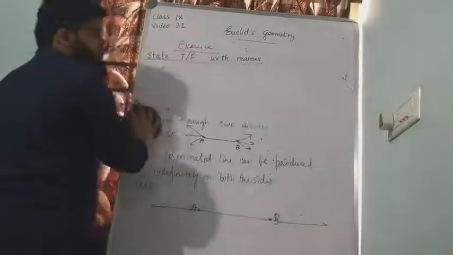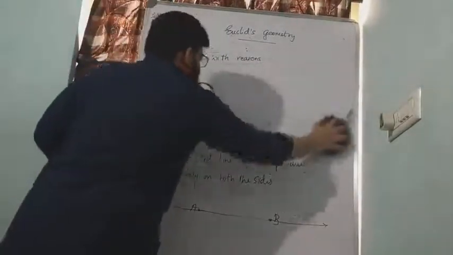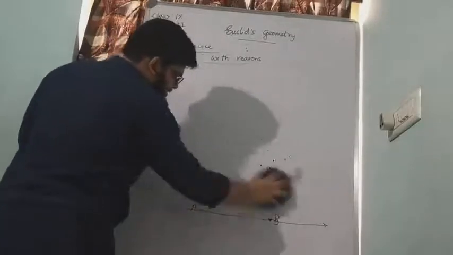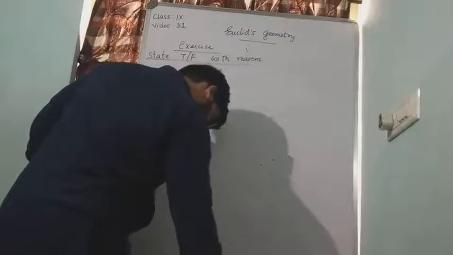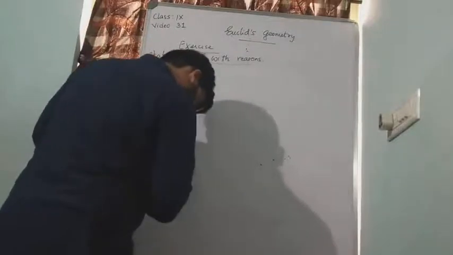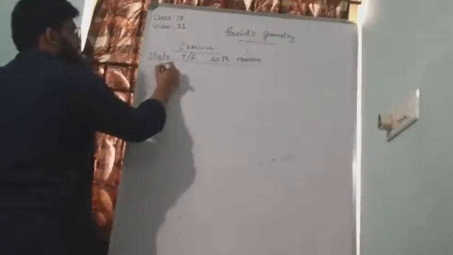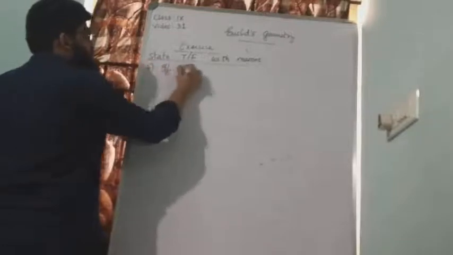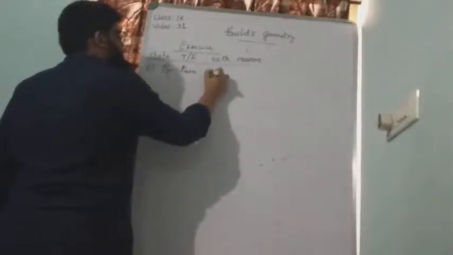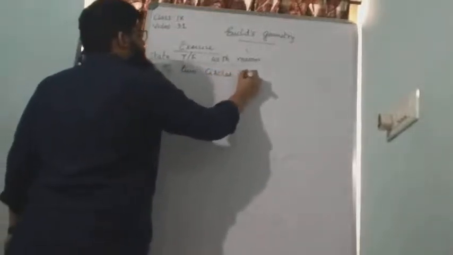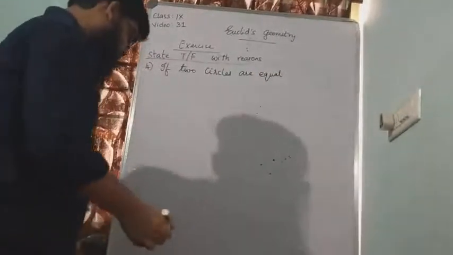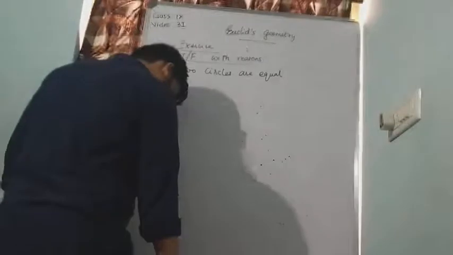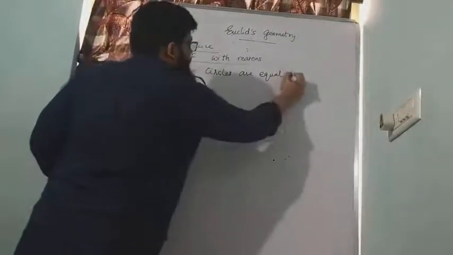So just writing true or false won't be enough. You should also write the reasons. Please write the reasons and submit. So the question is, if two circles are equal, then their radii are equal.